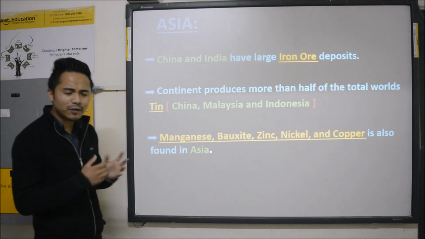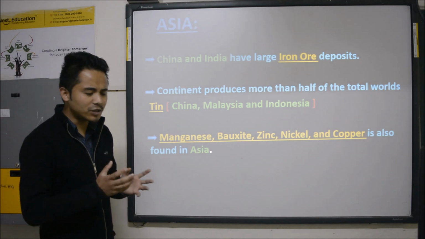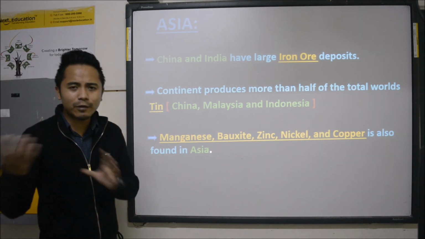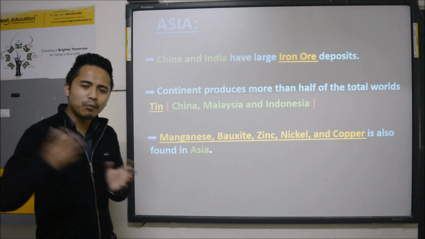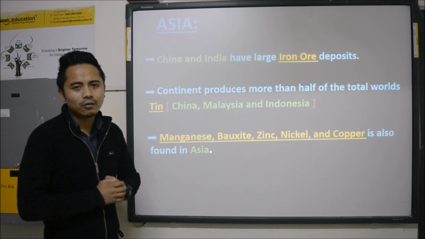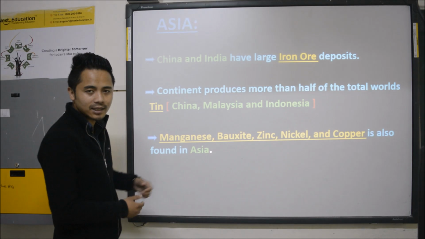That is the reason why most of the iron ore which is produced in India is exported to other countries. We sell those iron ores and we import copper from other countries. Why we import copper is that we lag behind in copper. Iron ore is found in plenty in India and China under Asia.